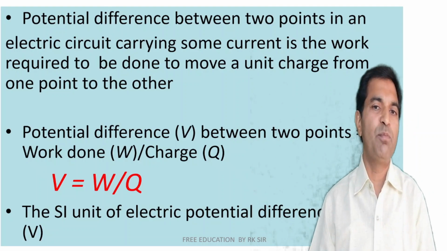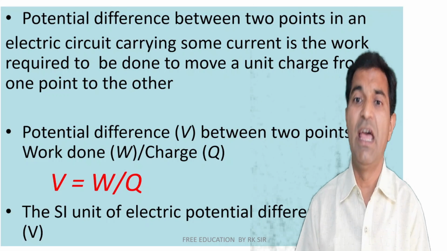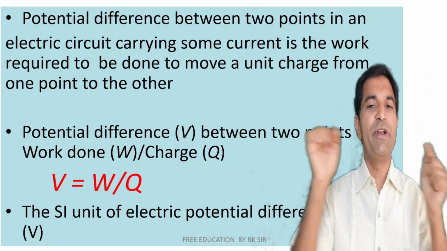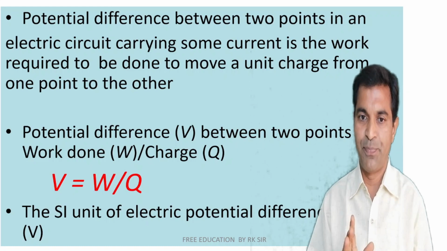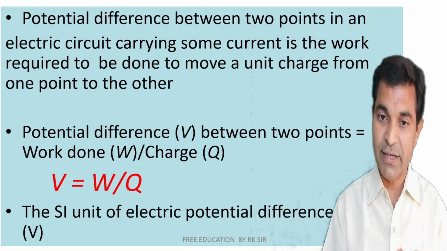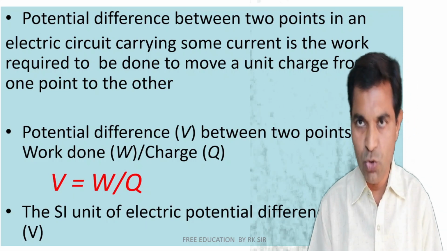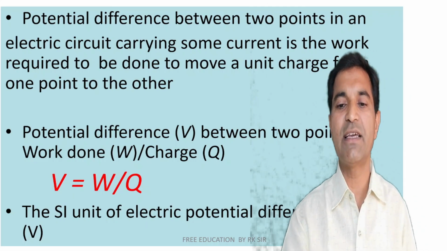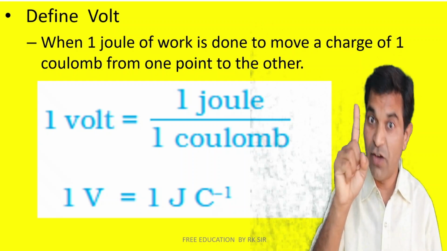Technically, potential difference is the difference between two points in an electrical circuit carrying some current, the work required to be done to move a unit charge from one point to the other. Mathematically, V, potential difference, is equal to work W divided by Q, that is V = W/Q, and the SI unit of electrical potential difference is the volt. Now how to define 1 volt?